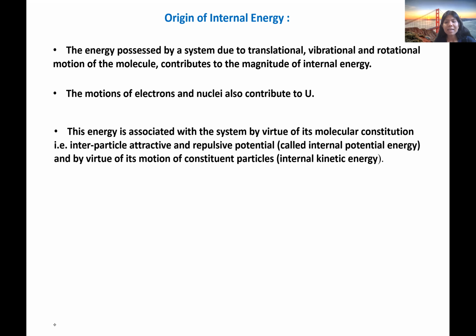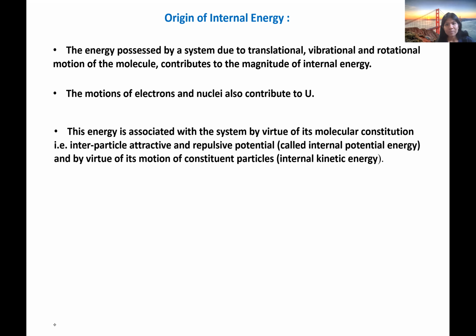And I have already discussed the different types of motions. A system always possesses three different types of motions: translational, vibrational, and rotational. All these three types of motions contribute to the internal kinetic energy. And these two energies, internal potential energy and internal kinetic energy, contribute to the stored up internal energy within a system.